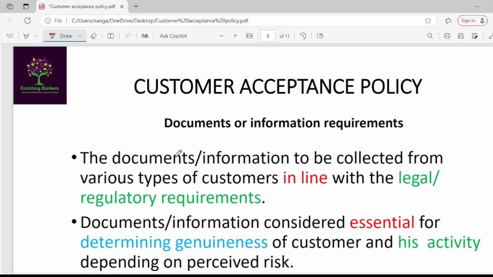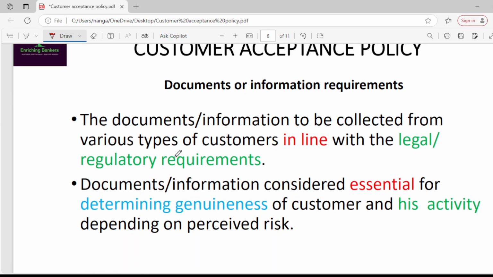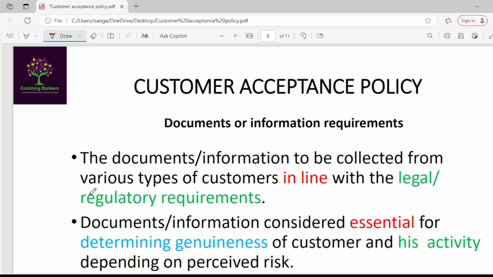Next, documents or information requirement. All the required documents or information should be collected according to the legal or regulatory requirements based on the type of customer.